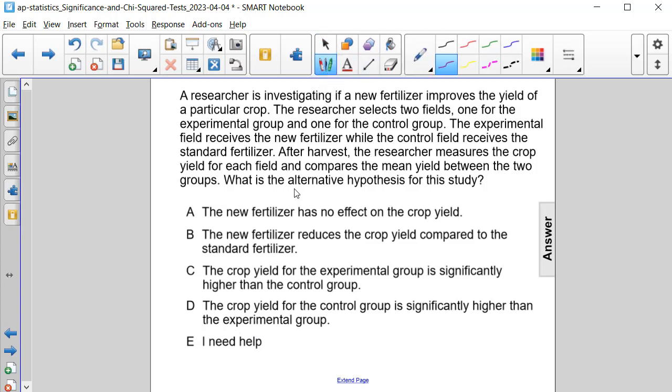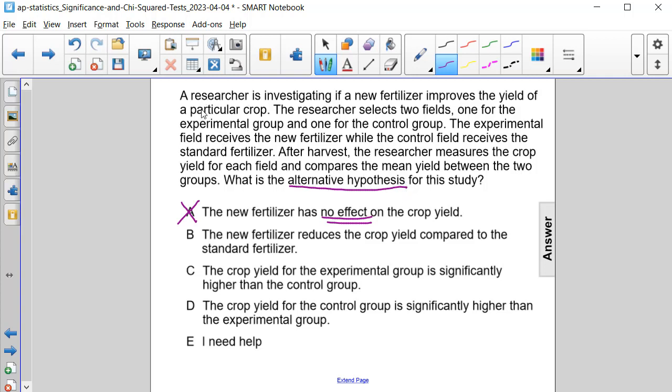Well, we're trying to determine what the alternative hypothesis is for this study. So choice A can absolutely be ruled out because the no effect that's provided in that answer choice represents the null hypothesis. So that's definitely not the alternative hypothesis.